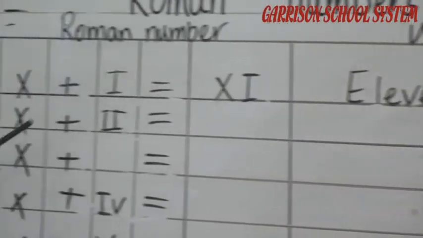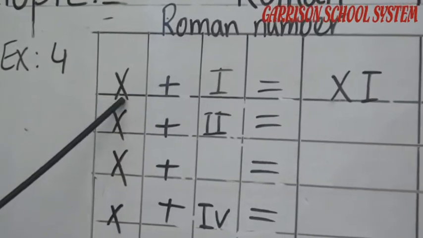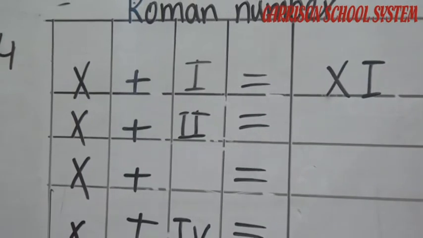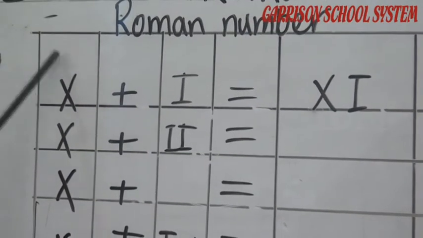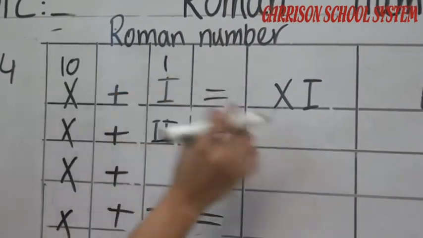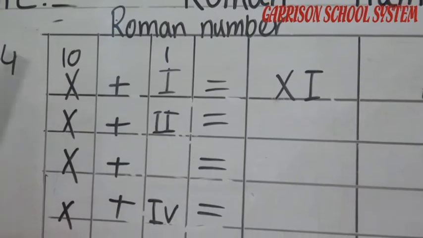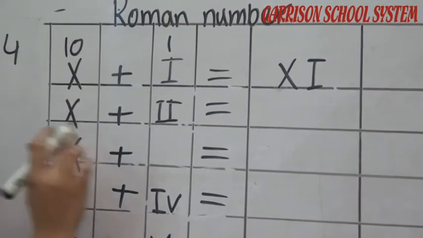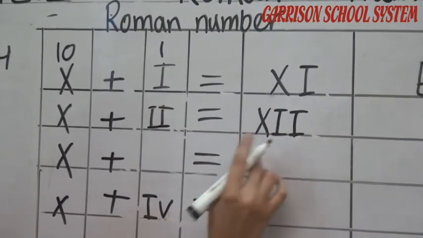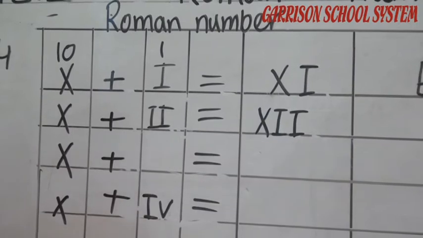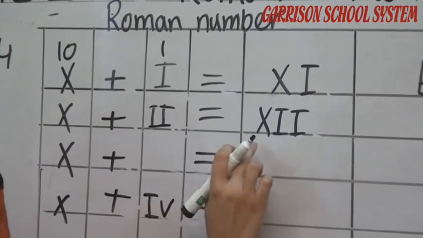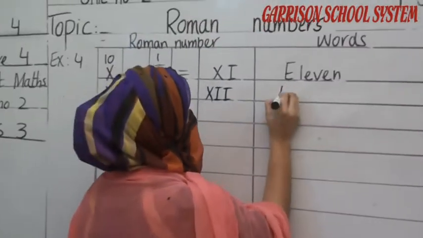Now you can see first X plus I is equal to XI. As you know, X is representing the number 10, and I is representing the number 1. 10 plus 1 is 11. We have to write X and I combined. Next is X. We write X. Next is 2. X plus II: X is representing the number 10, and this is number 2. So 10 plus 2 is equal to 12. So we write here in words.